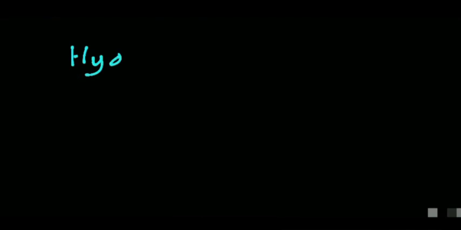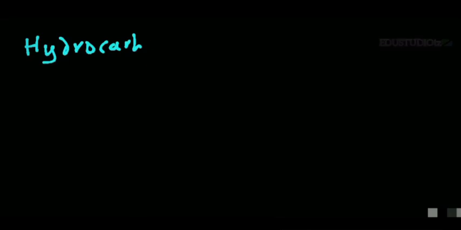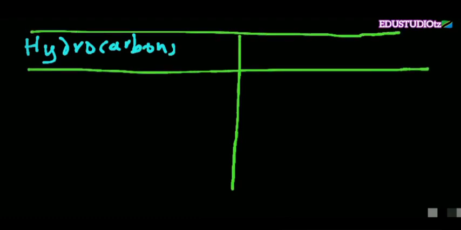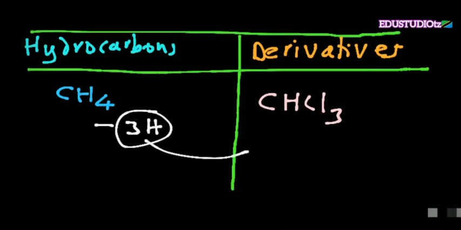In the last lesson, we said that compounds which are made up of hydrogen and carbon are known as hydrocarbons. And both hydrocarbons and their derivatives, of course, are organic compounds. Here we have hydrocarbons and their derivatives. For example, on the left side we have methane, CH4, and on the right side we have trichloromethane. Now, 3 hydrogen atoms are replaced by 3 chlorine atoms.